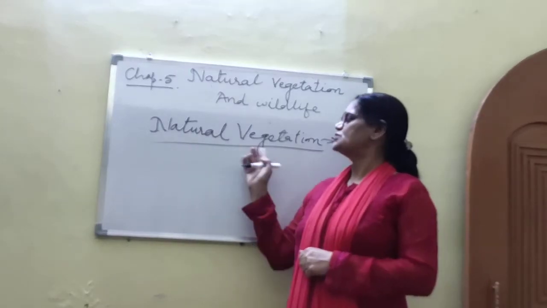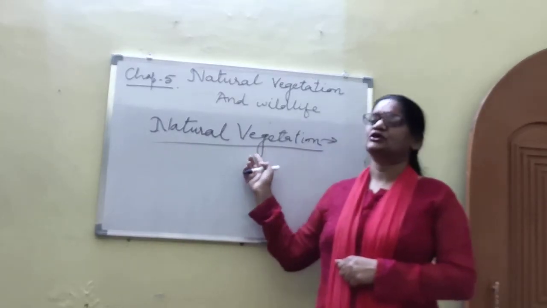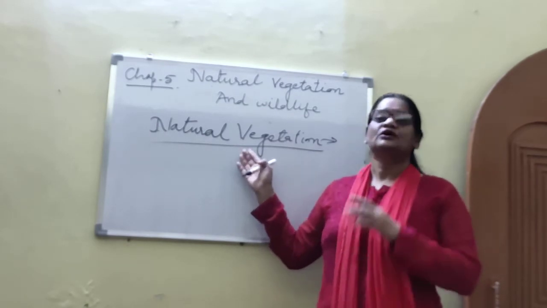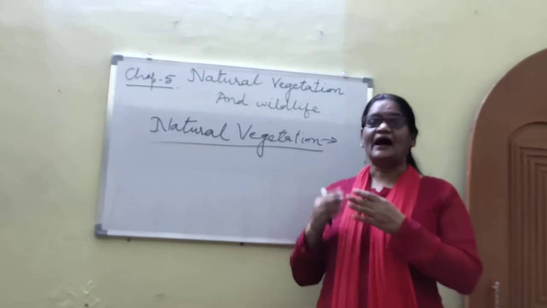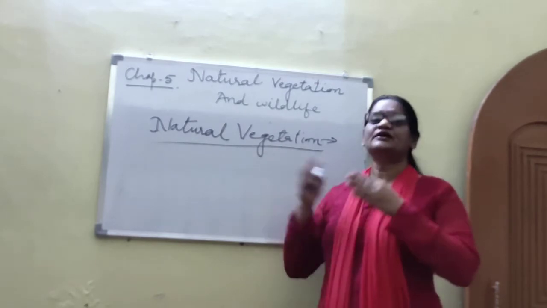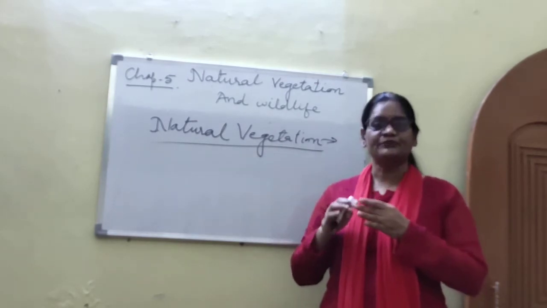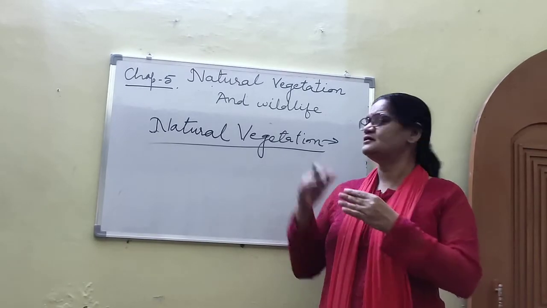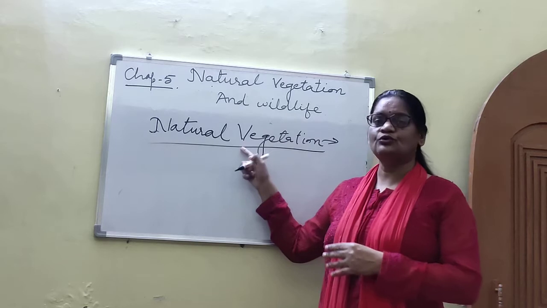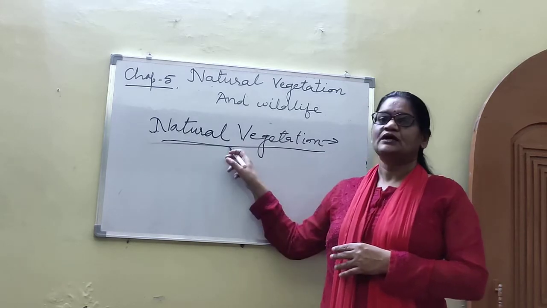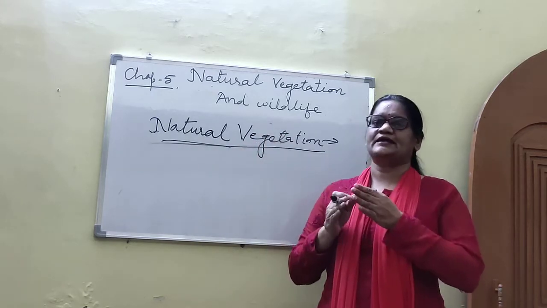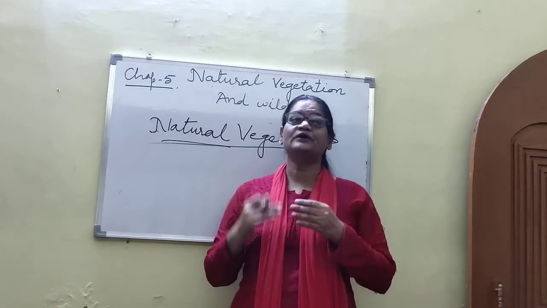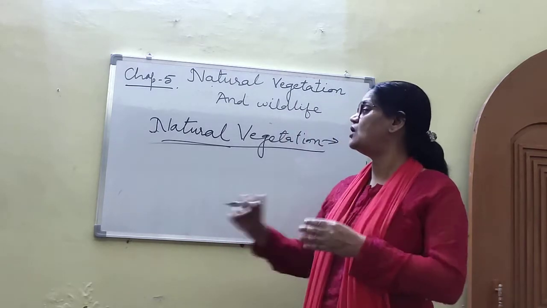Natural vegetation refers to a plant community which has grown naturally. Here, it is important that it has grown naturally without human aid and has been left undisturbed by humans for a very long time.